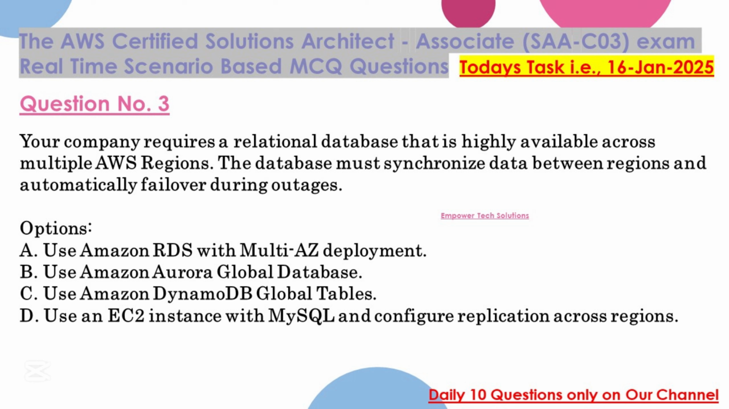Options: A. Use Amazon RDS with Multi-AZ deployment. B. Use Amazon Aurora Global Database. C. Use Amazon DynamoDB Global Tables. D. Use an EC2 instance with MySQL and configure replication across regions.